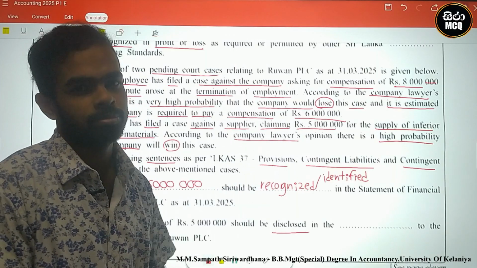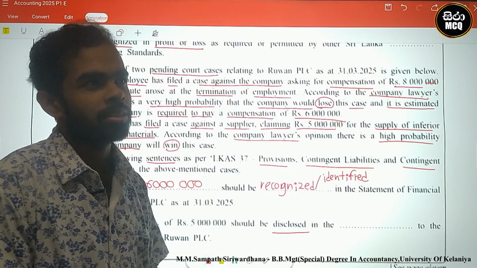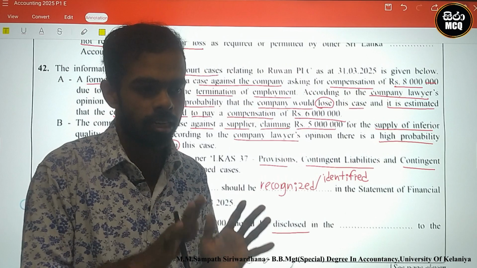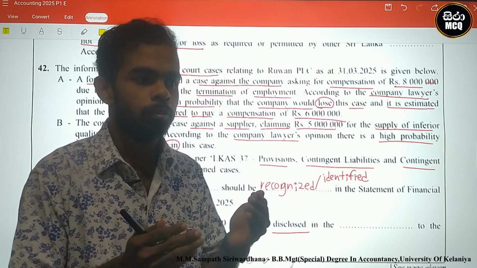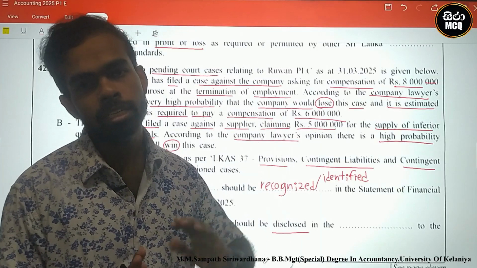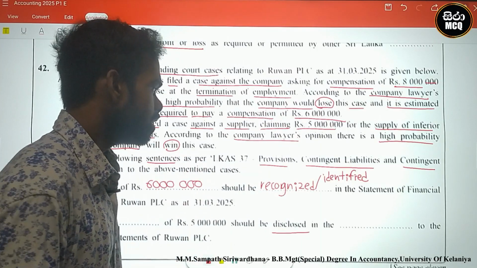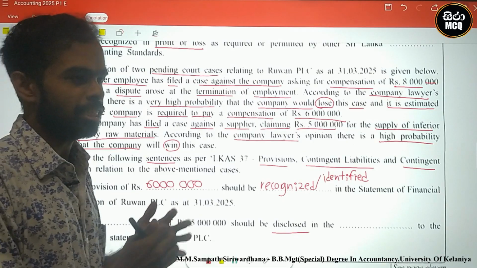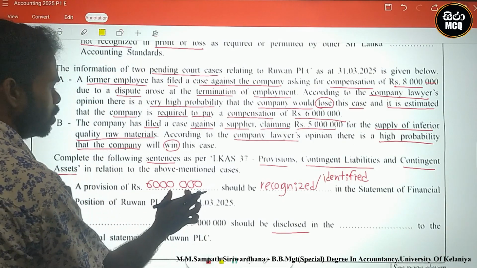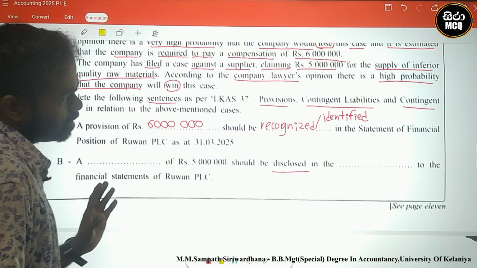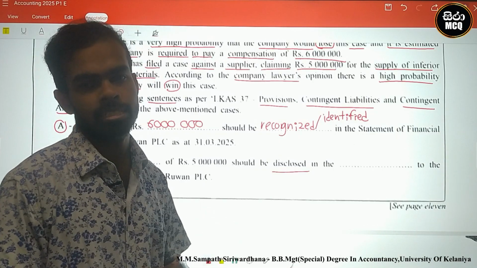There is a receivable, an asset. In the current situation we have not collected it, but in the future we can collect it. At this point, this is the contingent asset.